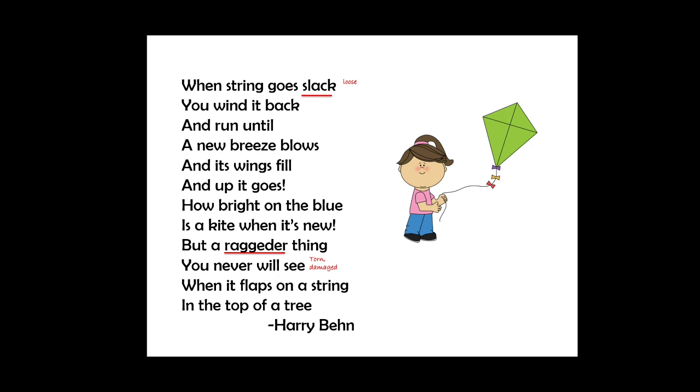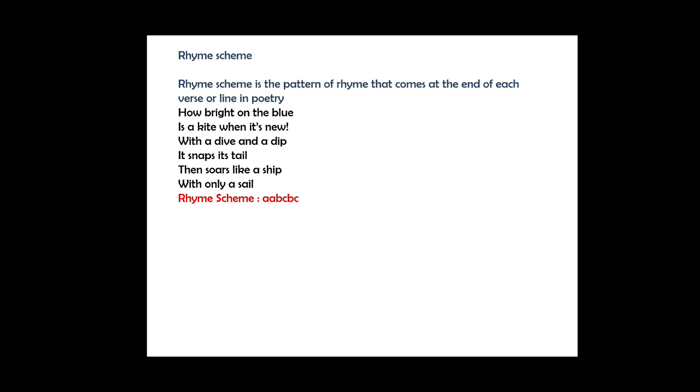So this was the poem The Kite by Harry Behn. Let's see what a rhyming scheme is, students. Rhyming scheme is a pattern of rhyme that comes at the end of each verse or line in poetry. So in poetry, at the end of each line, there comes a pattern of words, the way words make a similar sound or don't make a similar sound. That is called rhyming scheme.